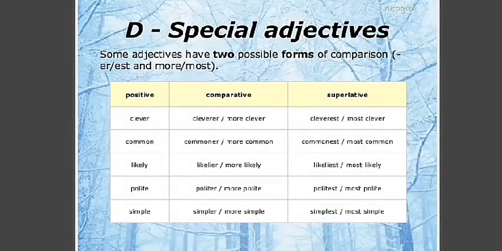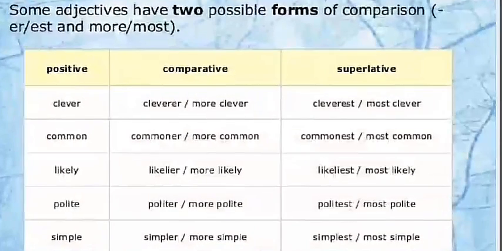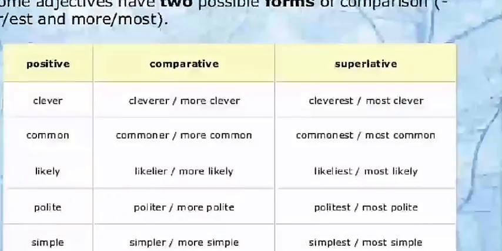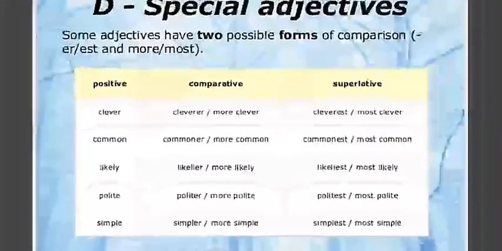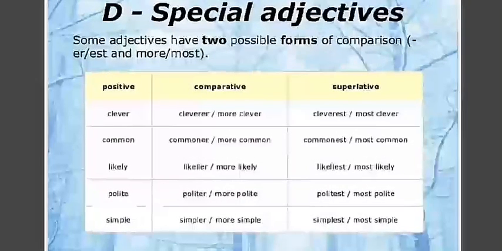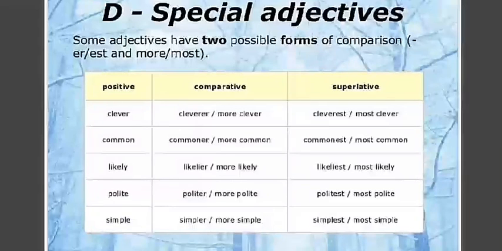Now moving ahead, special adjectives, where some adjectives have two possible forms of comparison: er and est, or more and most. Means you can use both, like clever, cleverer or more clever, cleverest or most clever. Common, commoner or more common, commonest or most common.